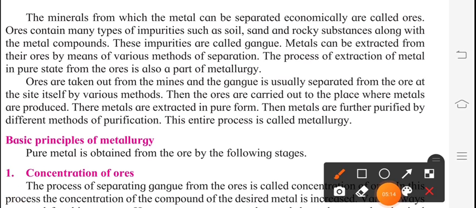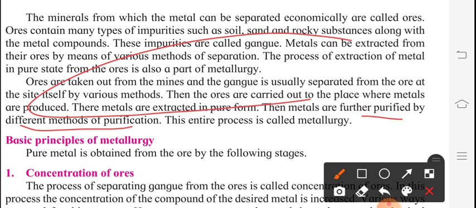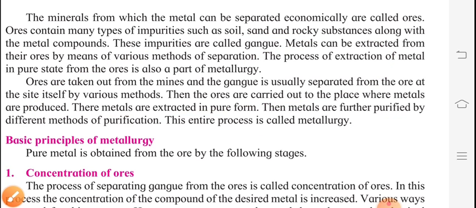Then the metals are further purified by different methods of purification. This entire process is called metallurgy. In short, we can say it is the purification of ores, mines and so on. Whatever procedure is happening, that comes under metallurgy. So we have a few basic principles of metallurgy.